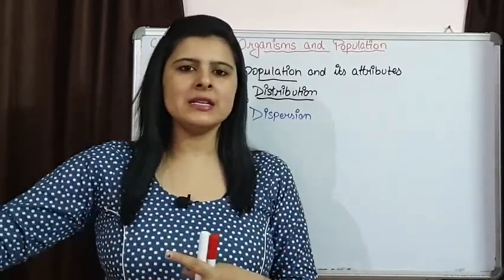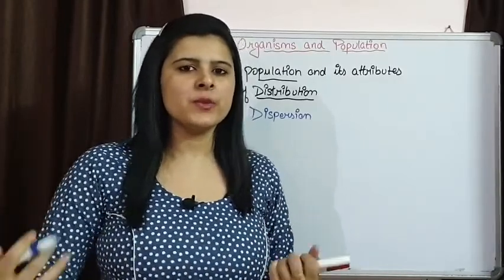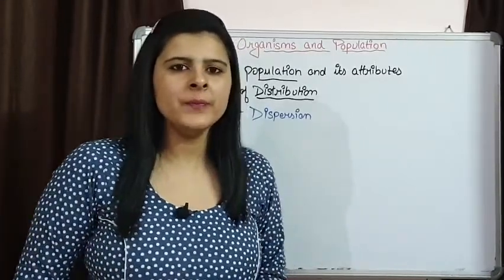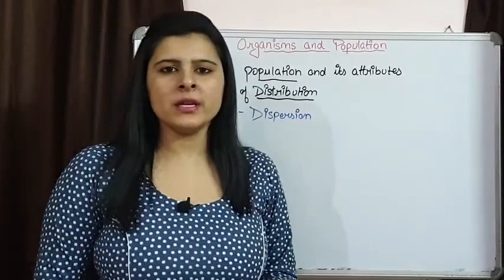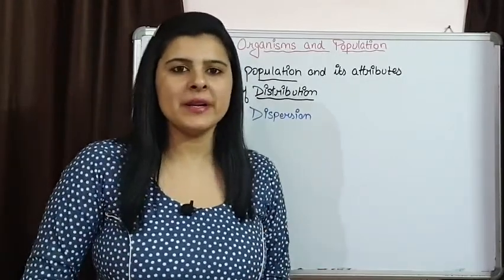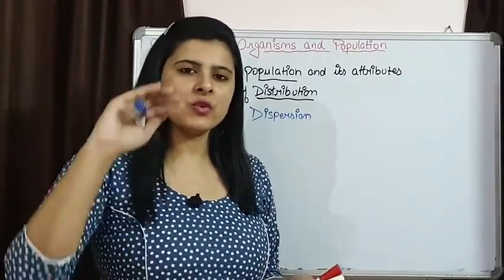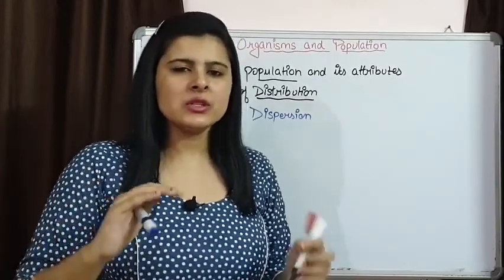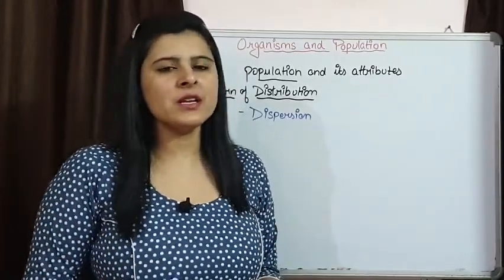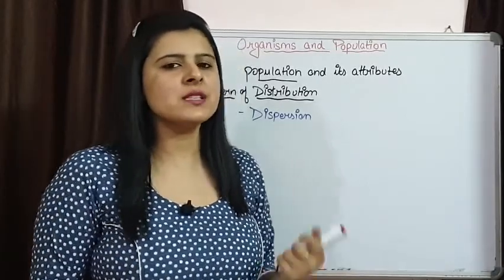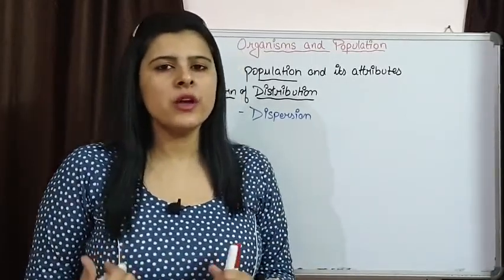If we see in cities, there is dense population because employment is there. In extreme or harsh environmental conditions, the population is going to be very less. So depending upon the environmental conditions and other factors, the distribution is going to vary.